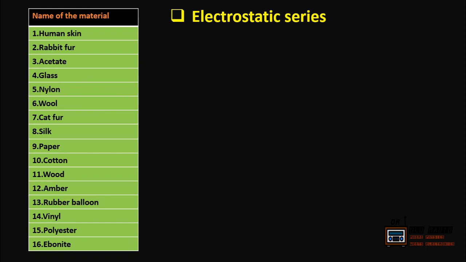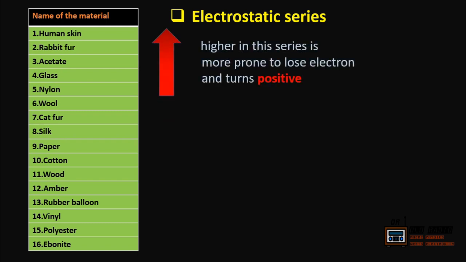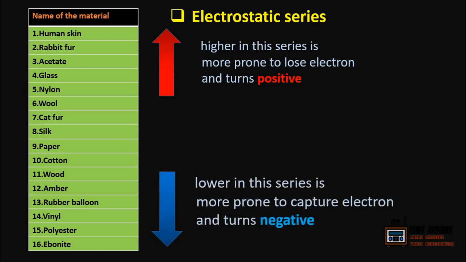The materials which have higher position in this series are more prone to lose electrons and turn positive. The materials which are lower in this series are more prone to capture electrons and turn negative. So, if any two different materials in this series are rubbed with each other, the material which is higher in this series will get positive and the lower will get negative. Like if we rub glass and silk, the glass will get positive as it is in number 4 and the silk will get negative as it is in number 8.